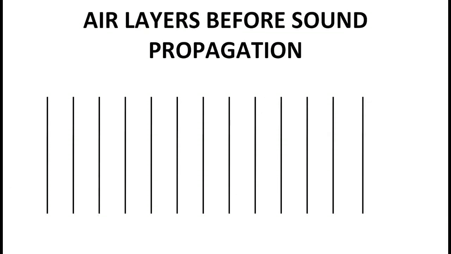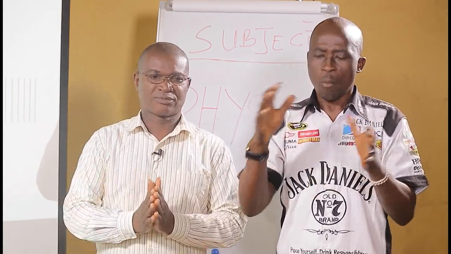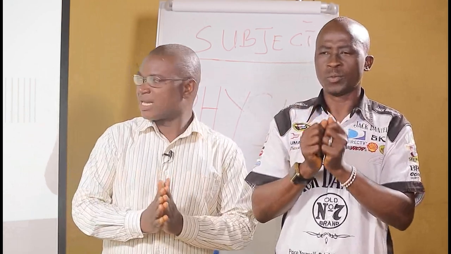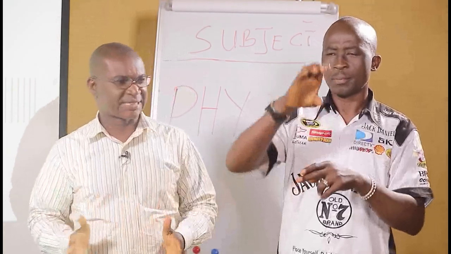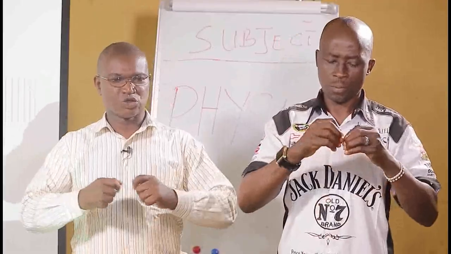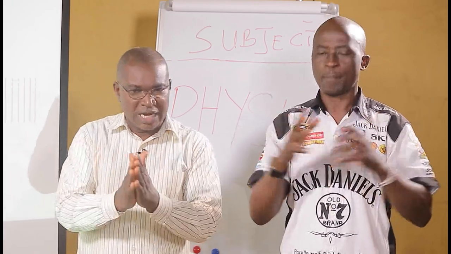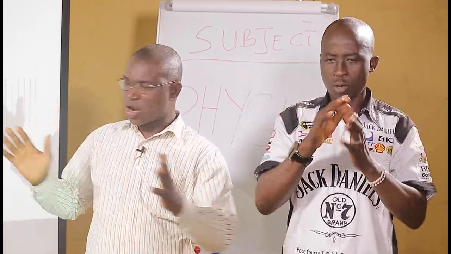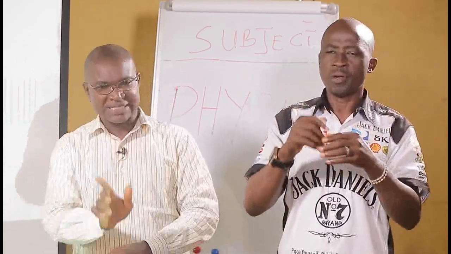While sound is traveling, the molecules at that point crowd together, we come together, and they form a region known as crest, represented as letter C. It's like an elastic, just like a rubber ring. You draw it, it expands, and then you allow it, it contracts. It's the same as what we have here. They are elastic in nature. They come together, crowd together, then they spread out. Come together again, spread out. And as it is happening, the layers of air happening that way, sound is traveling through.